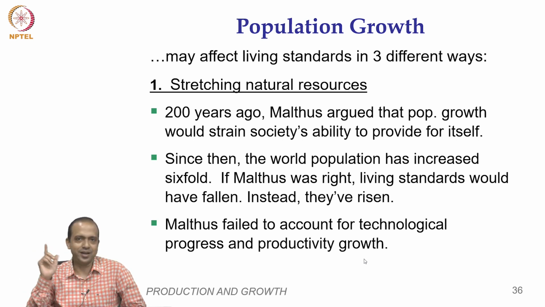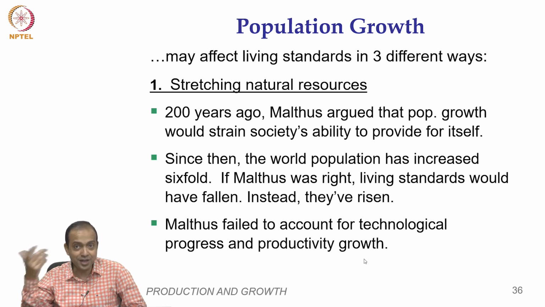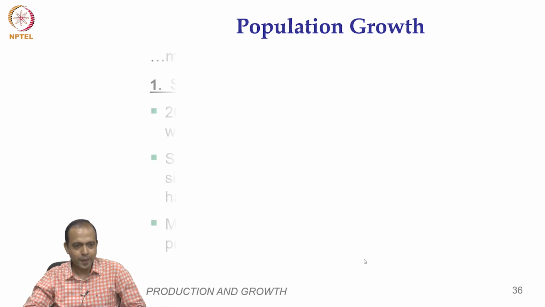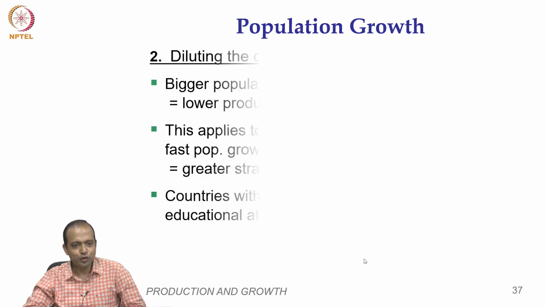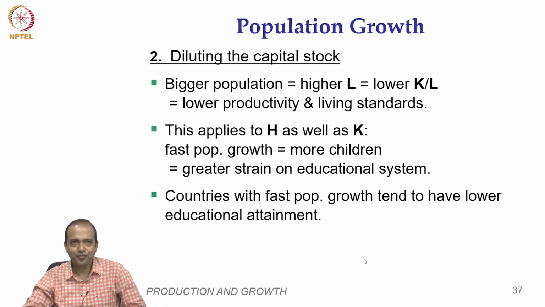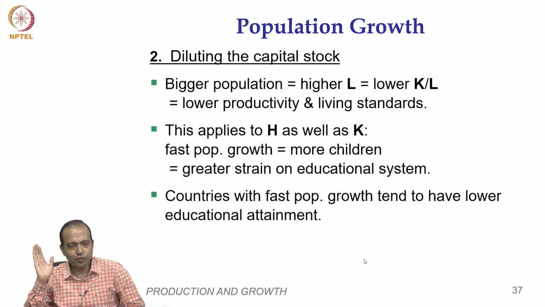Okay, but Malthus did not account for some of the potential positive impacts that may come from population growth. See, more population also means more scientists. So this is all negative impacts, diluting capital stock. So capital by labor will fall, H by K will also fall.